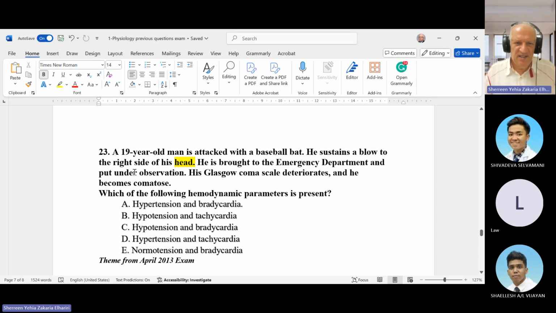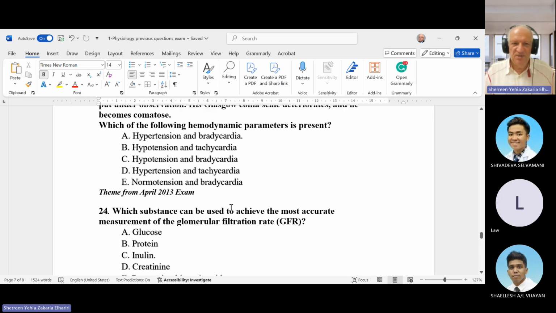So the answer here, because of intracranial injury, according to Cushing reflex, is that the patient must be hypertensive and bradycardic. In trauma patients, we usually see hypotension due to bleeding, except if the patient has a head injury, where you can find some patients become hypertensive and bradycardic. So it is important to know Cushing reflex.